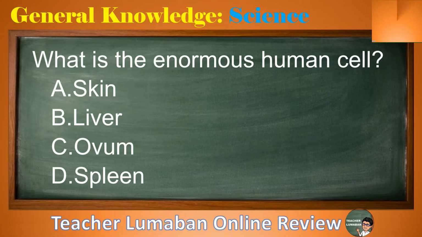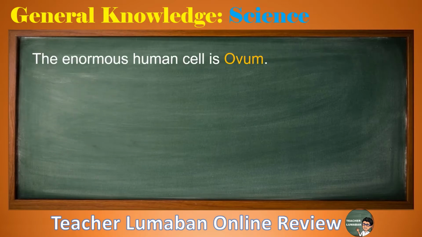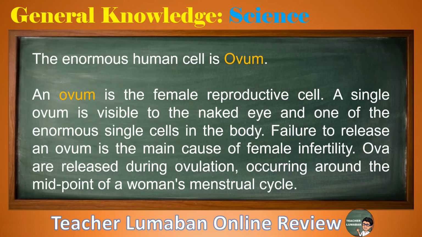The correct answer is letter C, ovum. The enormous human cell is ovum. An ovum is the female reproductive cell. A single ovum is visible to the naked eye and one of the enormous single cells in the body. Failure to release an ovum is the main cause of female infertility. Ova are released during ovulation, occurring around the midpoint of a woman's menstrual cycle.